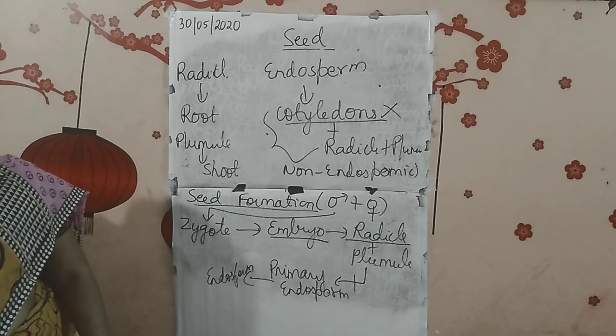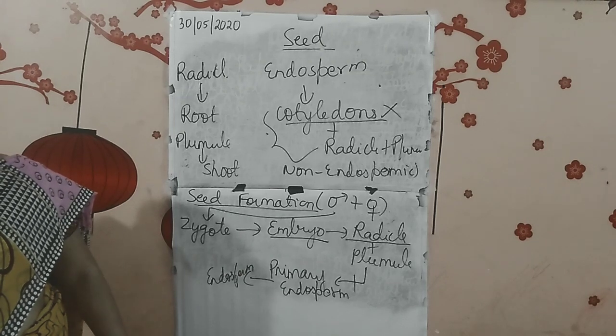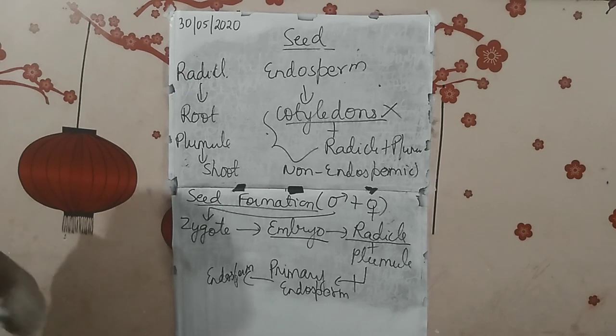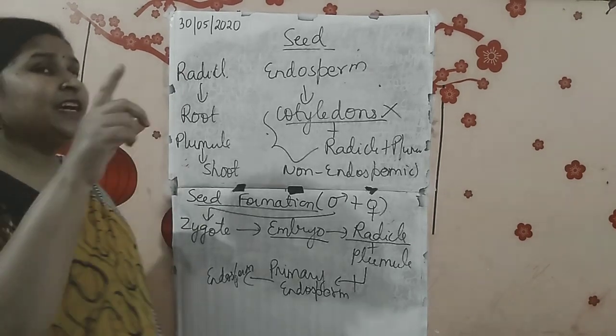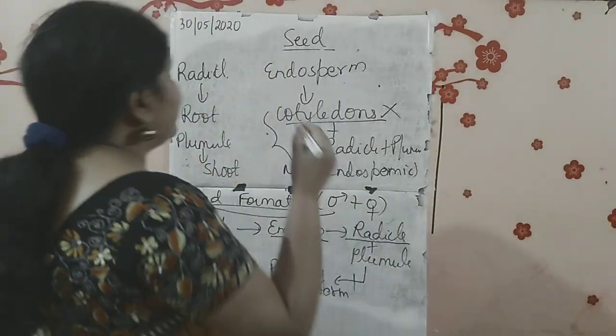Leaf-like structures, that is cotyledons, which are storing the food. The endosperm nucleus, after repeated division, forms the endosperm. The ovule becomes the seed and its two integuments form the seed coat. Now if you remember, in the ovule structure I told you about integuments.